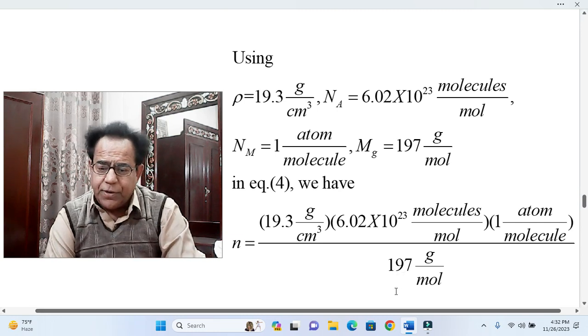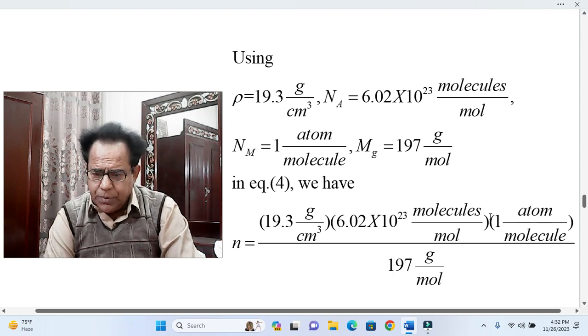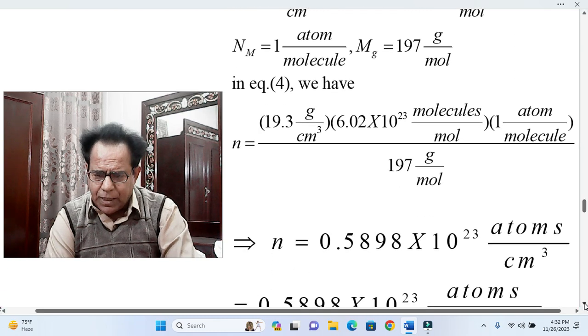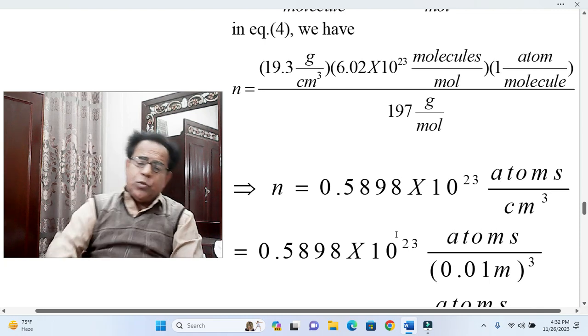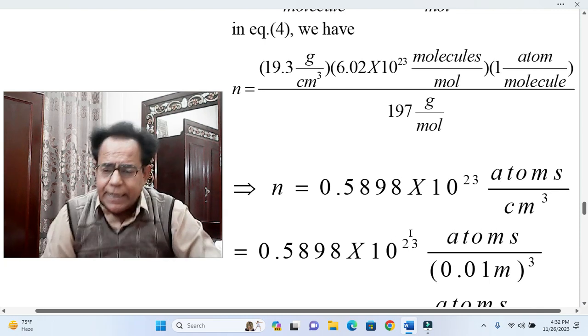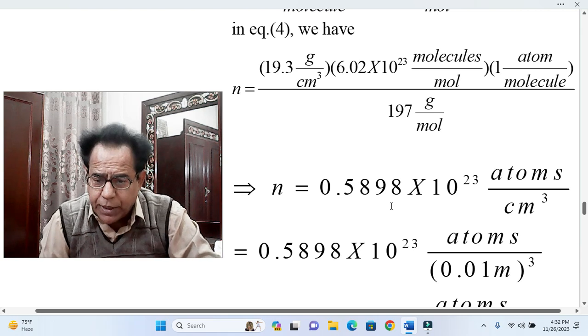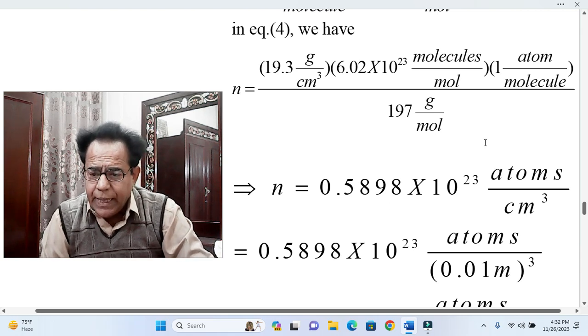Okay, here what factors will be cancelled? Molecules will be cancelled with molecule, gram will be cancelled with gram. Anyhow, we see that after simplification n becomes equal to 0.5898 into 10 raised to the power 23 atoms per centimeter cube.